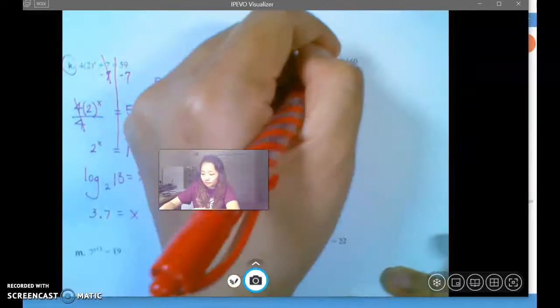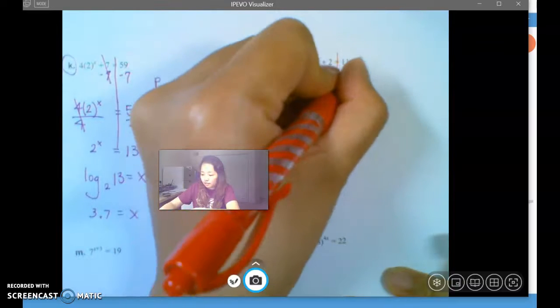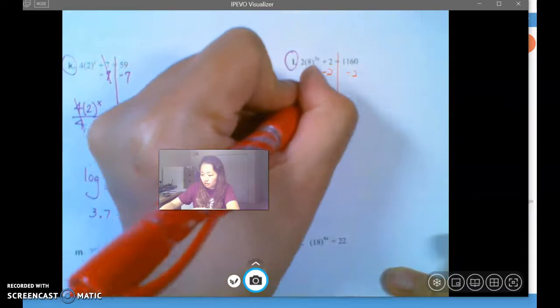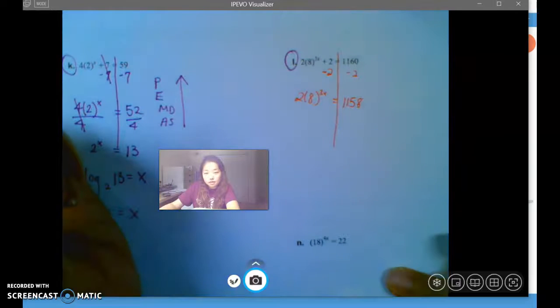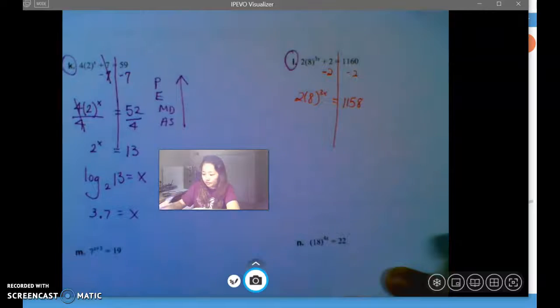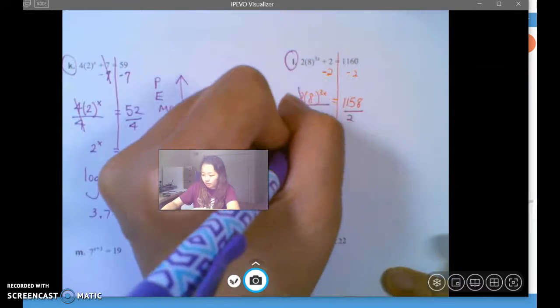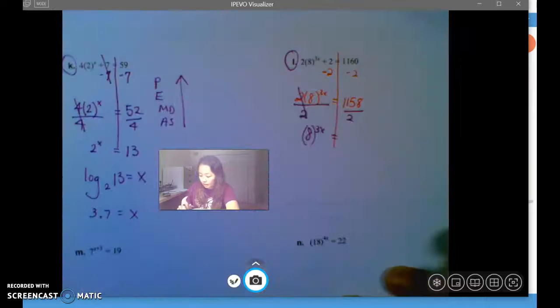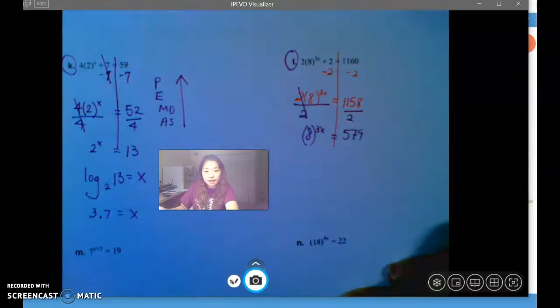So, is there something to add or subtract? Yes, there is. 1158. Is there something to divide? Yep. I like how when I use document camera, I can play with different pen. 1158 divided by 2. Sorry, I'm not good at doing mental math. There. Now you have just the base, just the exponent.